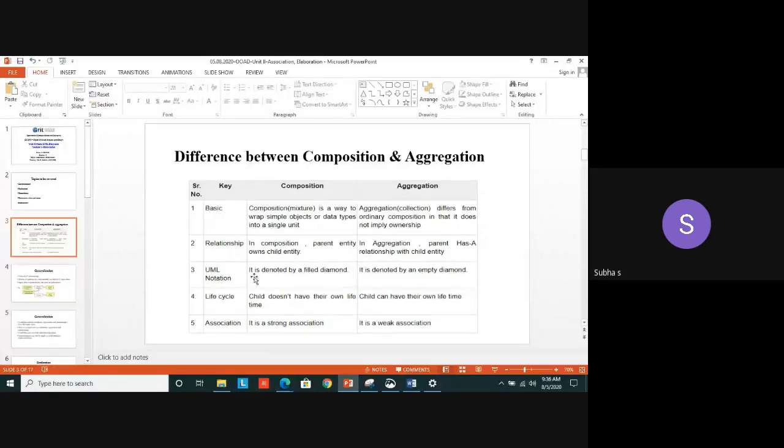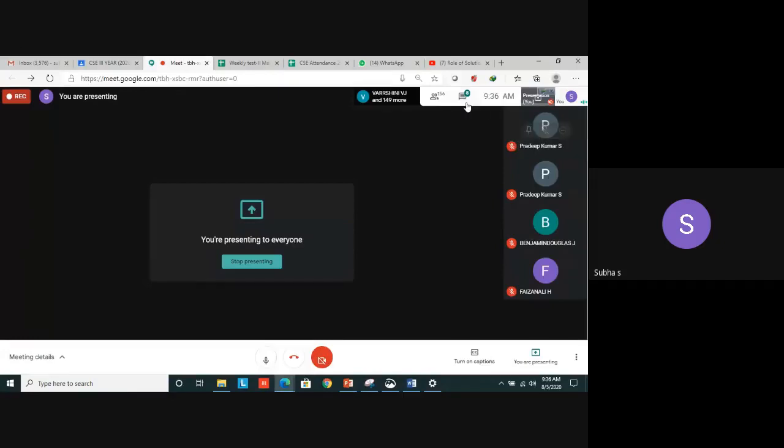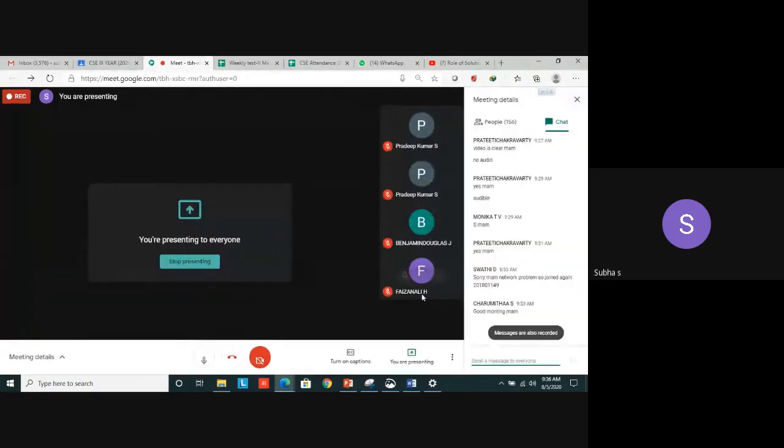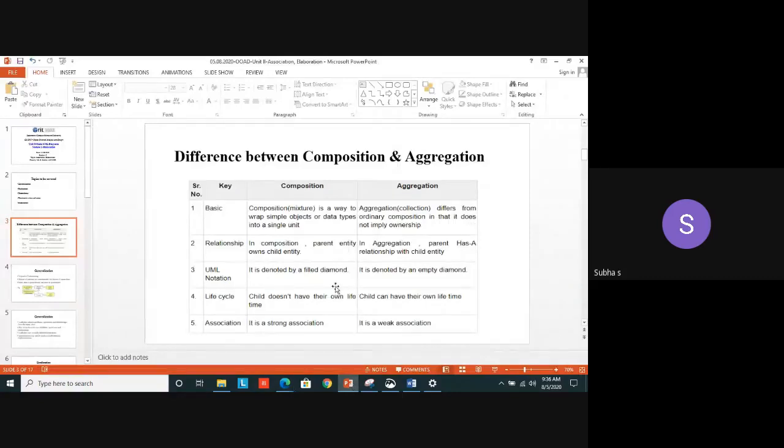With respect to notation, I have mentioned composition as a filled diamond, and aggregation as an empty diamond, which you have to draw near the superclass. The filled diamond denotes composition because it is strong. The empty diamond denotes aggregation.